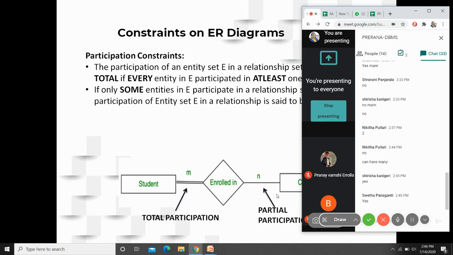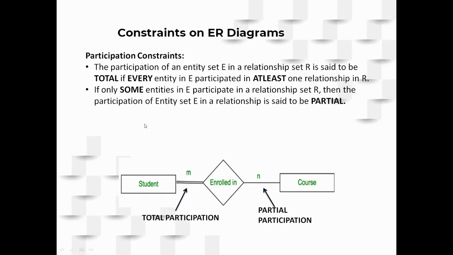Some of the electives are left without any selection, right? So it is not necessary that all courses are enrolled in by the students. That is the reason courses are partially participating in the enrolled relationship, whereas students are totally participating. How do you identify them? If a diagram is given to you, the double line indicates total participation and the single line indicates partial participation.